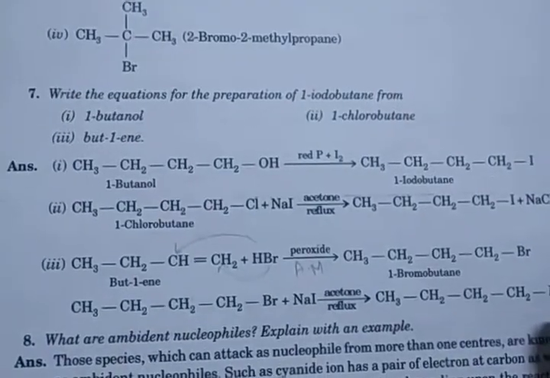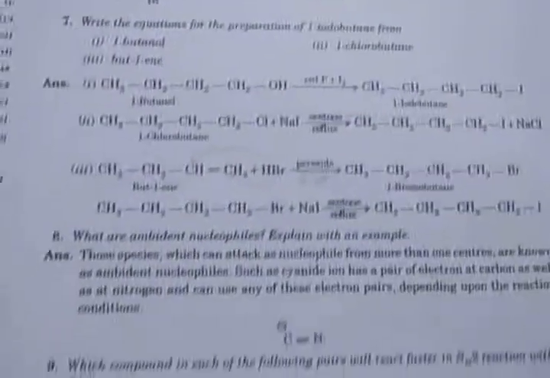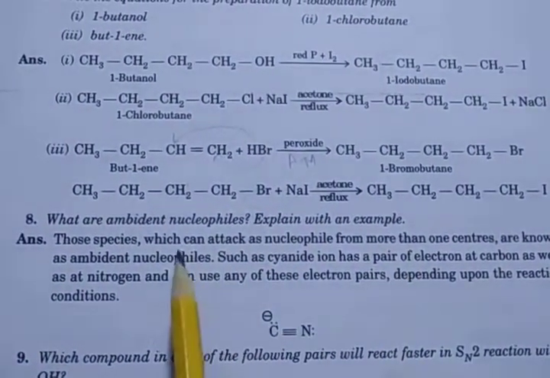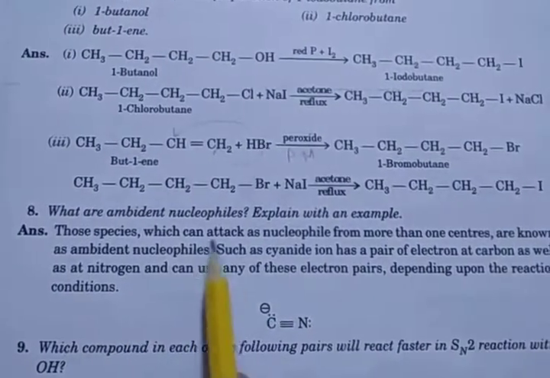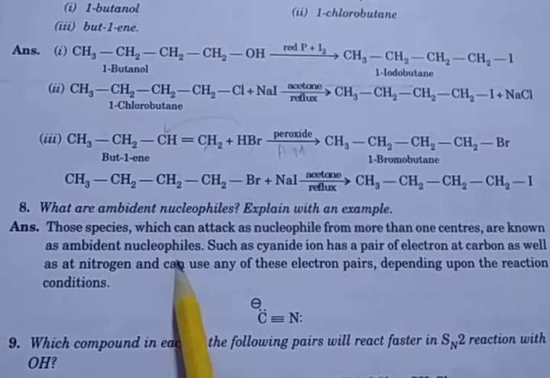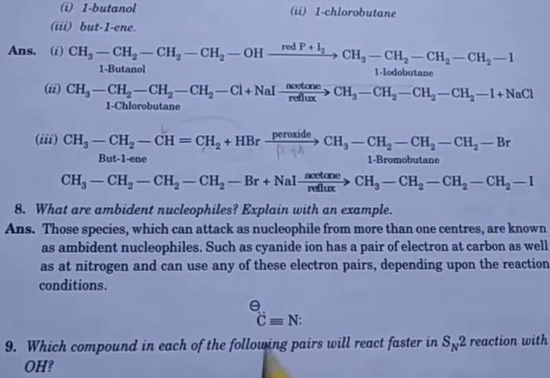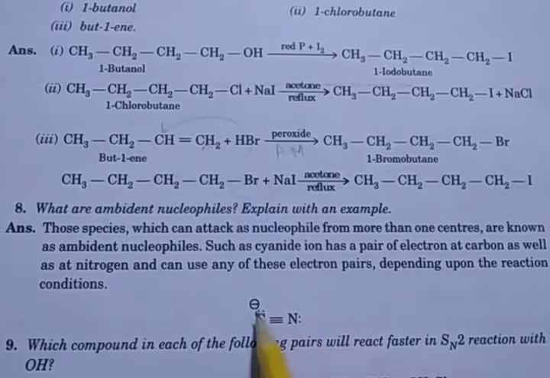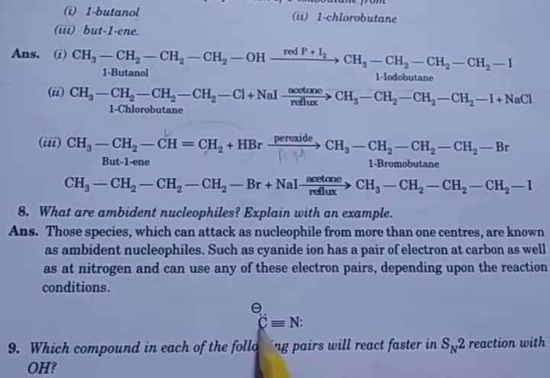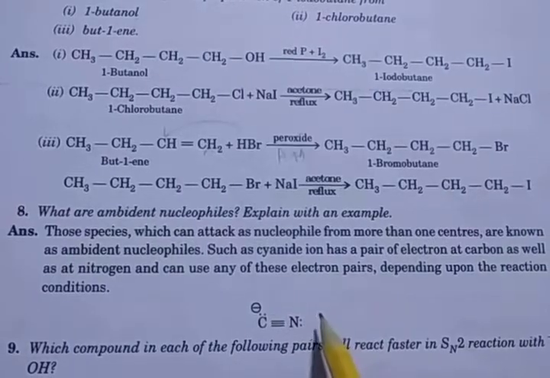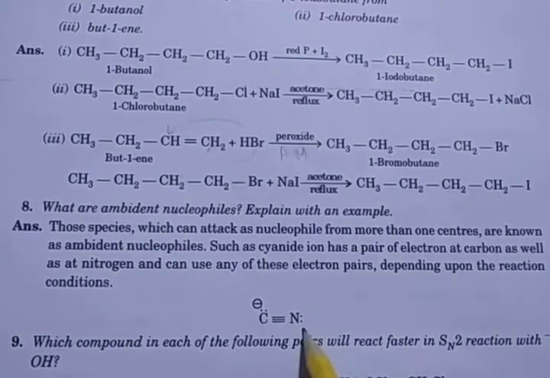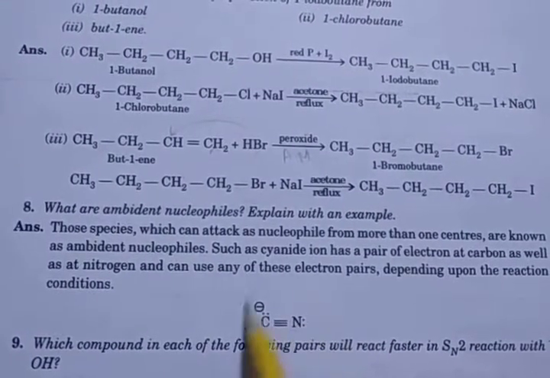Clear? So next, question 8. What are ambident nucleophiles? Explain with an example. Those species which can act as a nucleophile from more than one center are known as ambident nucleophiles. Like the cyanide ion, which has a pair of electrons at carbon as well as at nitrogen. A lone pair is present at carbon and a lone pair is present at nitrogen. Depending upon the reaction condition, if carbon is used, it forms a cyanide. If nitrogen is used, it forms an isocyanide.